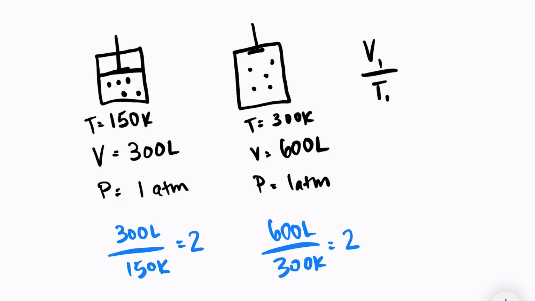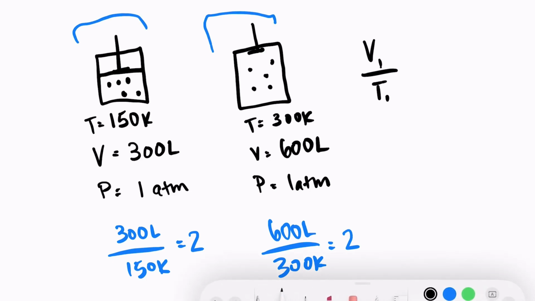So because both of these scenarios are equal to a constant, I can write my equation as V1 over T1 equals V2 over T2. Both sides of the equation will be equal to a constant value. And in this case, with our containers, that constant value is 2. So let's try an example of working with Charles' law.